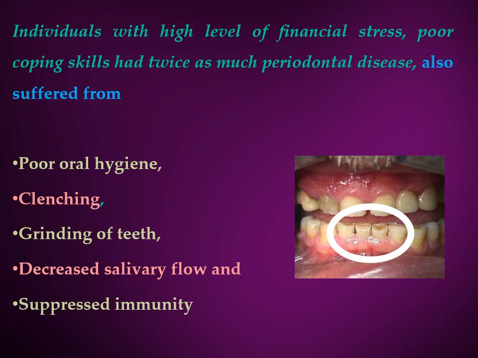Studies have proven that individuals with a high level of financial stress who do not have enough skills to cope in this situation had twice as much periodontal disease compared with individuals who don't have financial stress. Now these individuals with poor coping abilities also suffered from poor oral hygiene, and they had parafunctional habits like clenching, bruxism, and grinding of teeth, and experienced a decreased salivary flow and also a suppressed immune function.